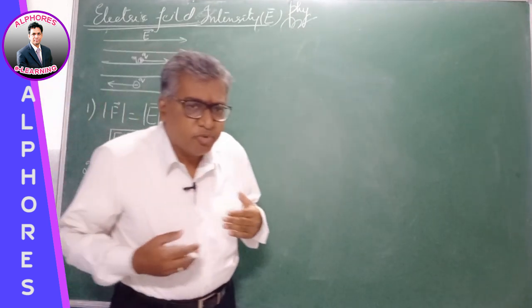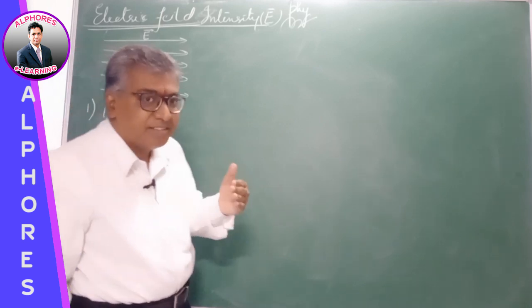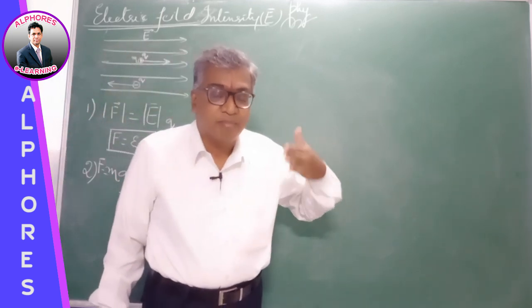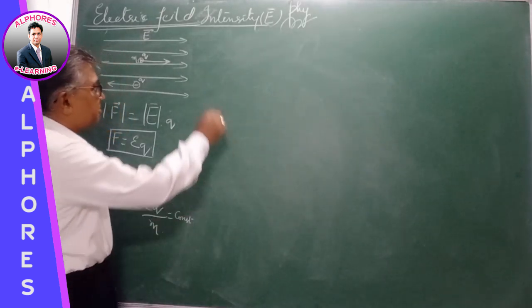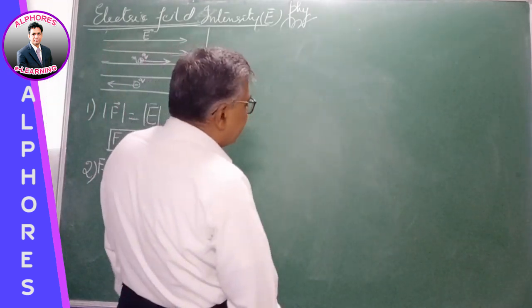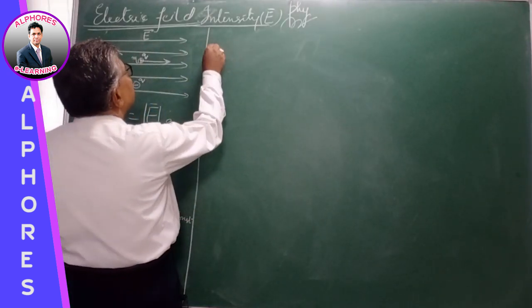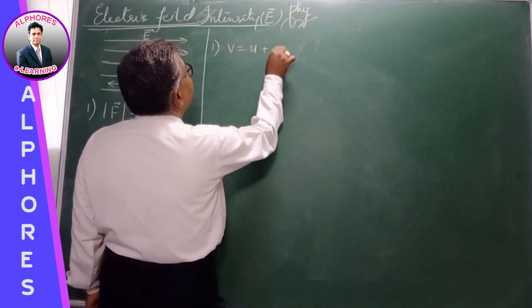If a charged body is moving with uniform acceleration, then we can apply the formulas of kinematics, the equations of motion of a body with uniform acceleration. First equation of motion: V is equal to U plus AT.